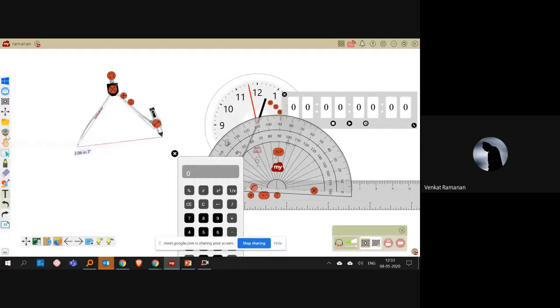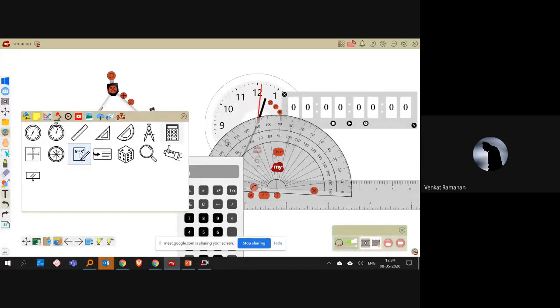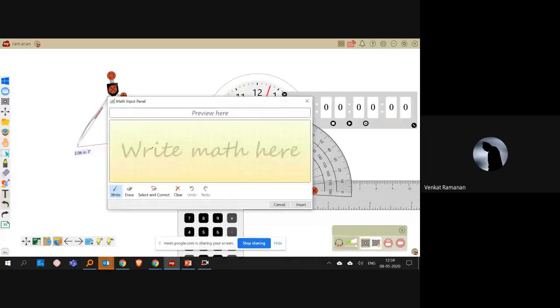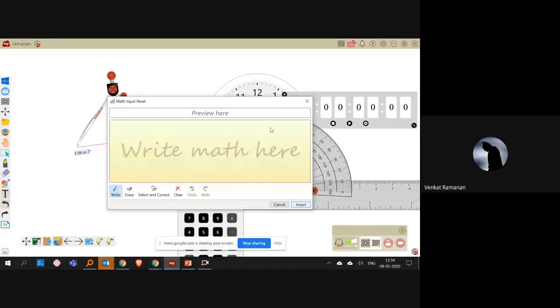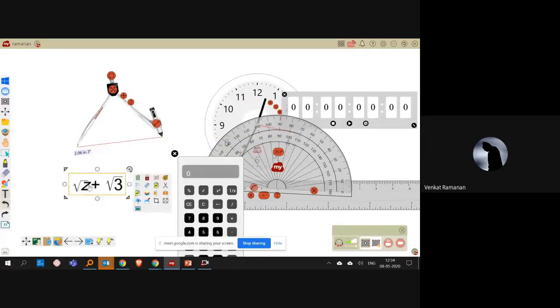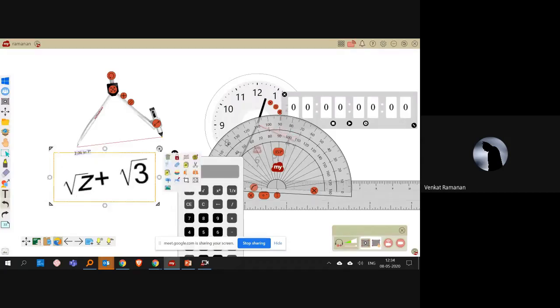So these are the mathematical functionalities. For example, if you want to have the square root of 2 plus the square root of 3 on the canvas, my handwriting is bad, so it takes it as Z. Even so, I can do that and insert it onto the board. Once I do, I will have that embedded on the canvas.